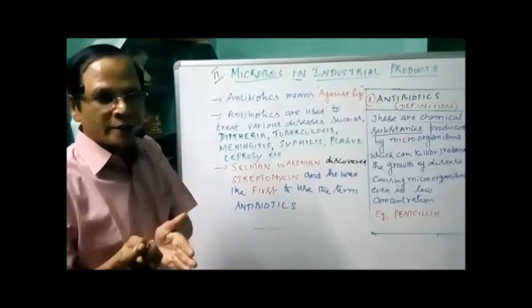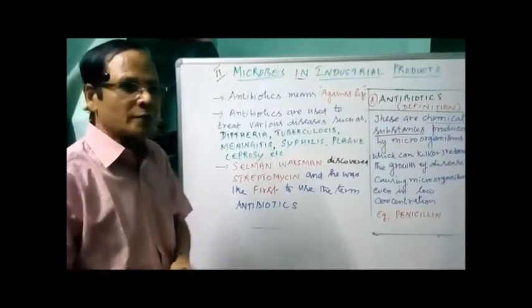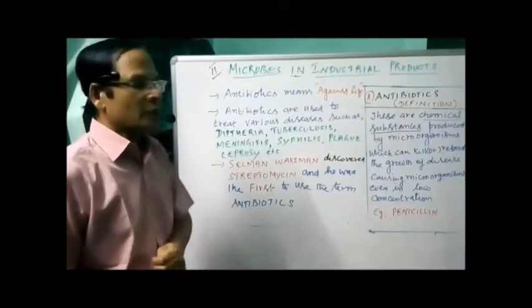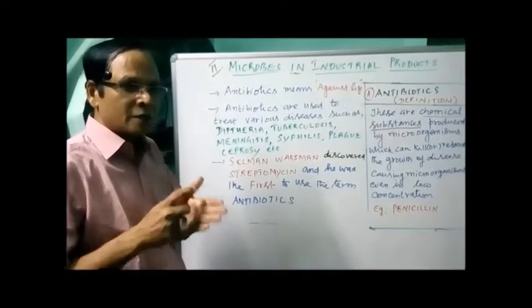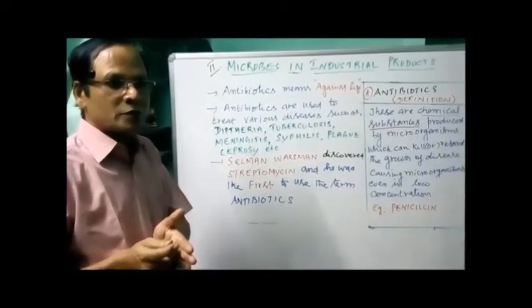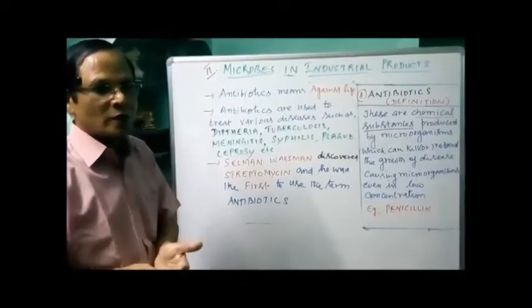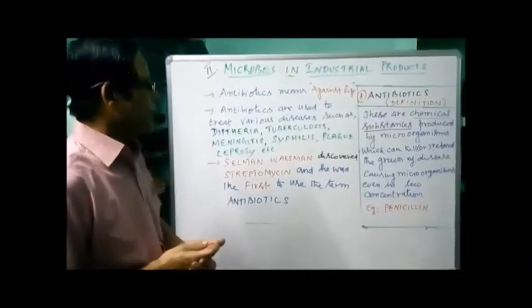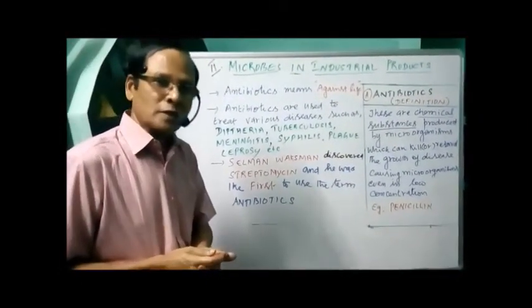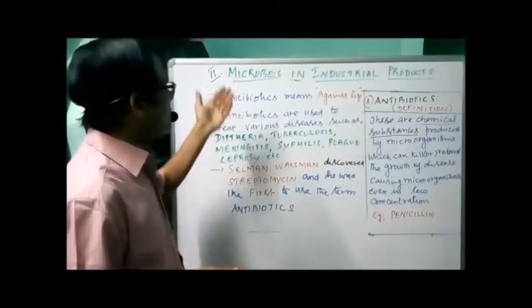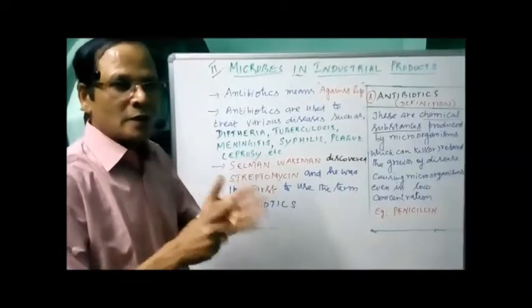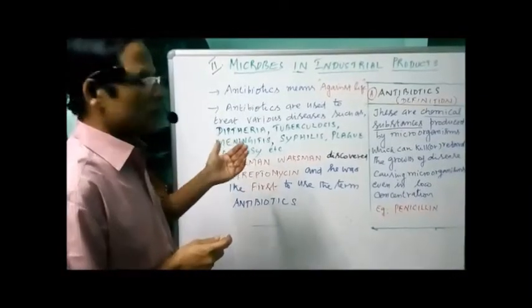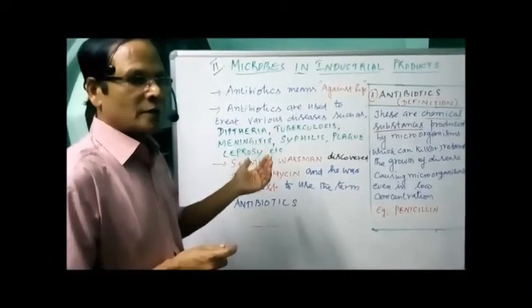As they are working against other microorganisms' life, the name is given antibiotics. Antibiosis is the activity of antibiotics to kill other microorganisms, otherwise called amensalism.